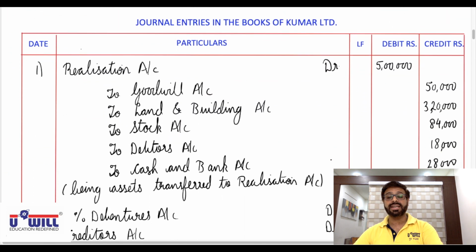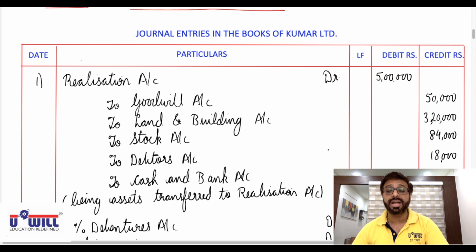All of you check this entry. You can pause the video and check whether you got it correct or not. Realization account debit 5 lakhs, to goodwill 50,000, to land and building 3,20,000, to stock 84,000, to debtors 18,000, to cash and bank 28,000, being assets transferred to realization account.